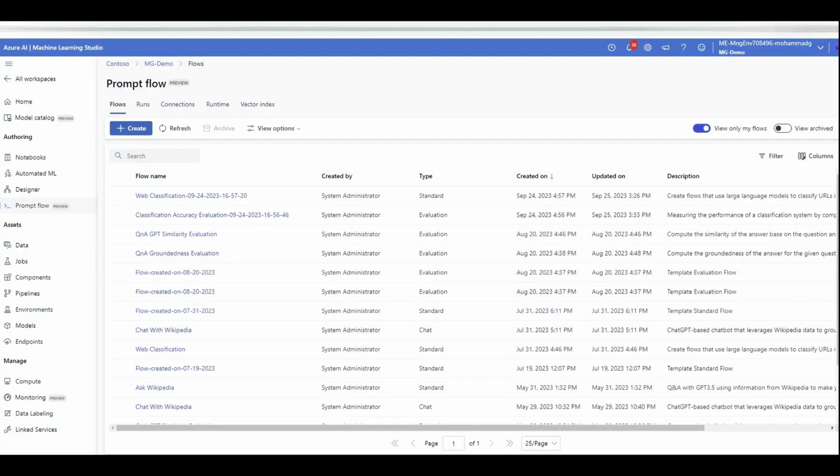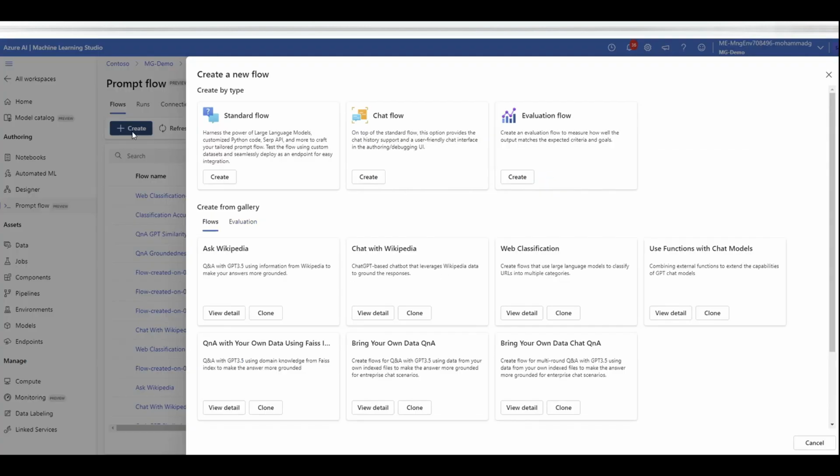Alright, here it is. This is my prompt flow inside my Azure Machine Learning Workspace. If you click on the left side, you can see the list of your flows. You can create a new one. Again, there's a separate video I added to the video description where I fully talk about prompt flow, what it is, and how we can use it. So I'm not going to talk about it again, but it has some examples that you can use or start your own LLM application from scratch.